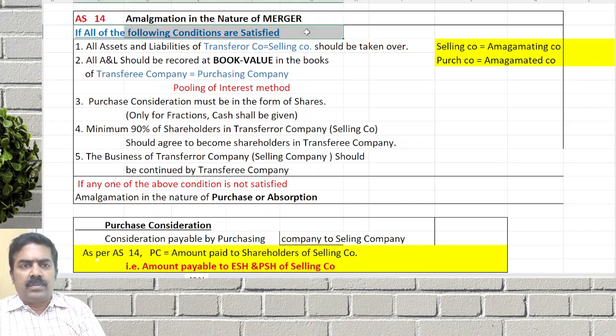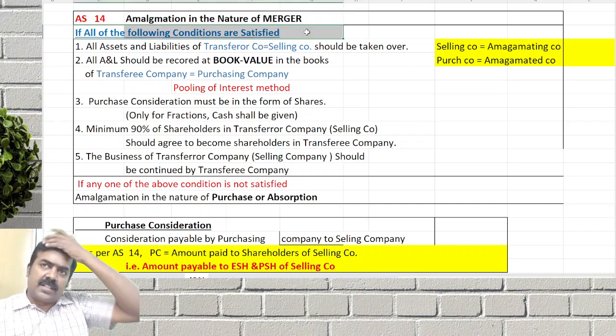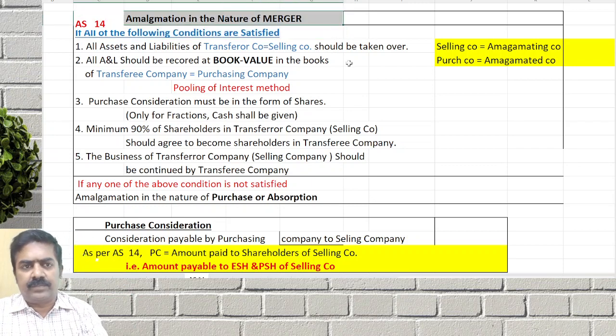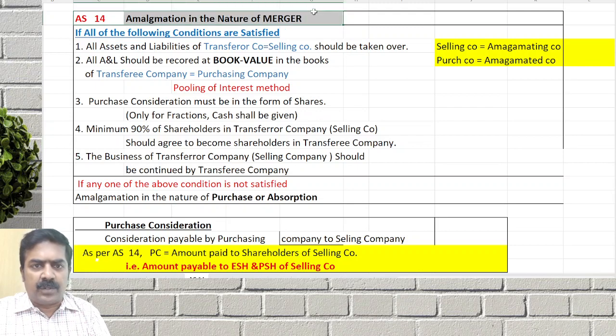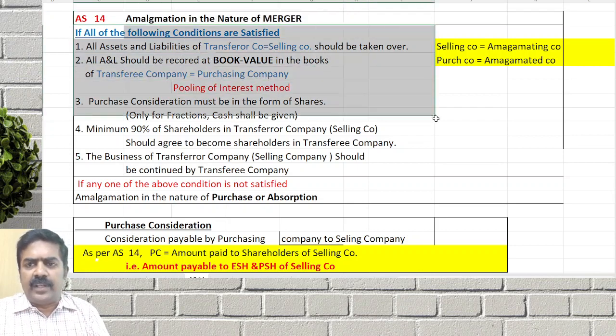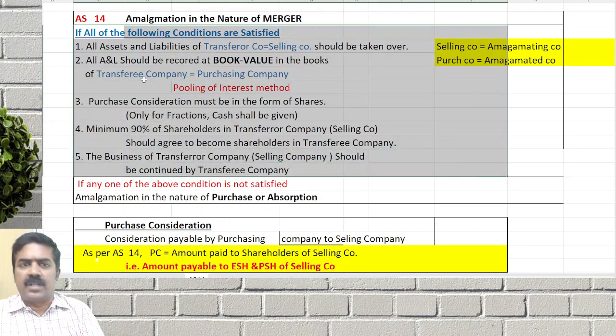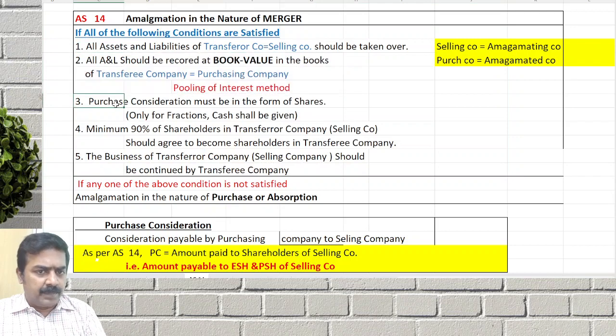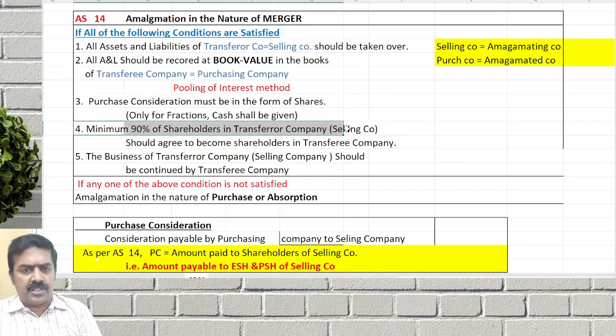So if all the conditions are satisfied, it becomes which one? Amalgamation in the nature of merger, clear. As per Accounting Standard 14, if all the following conditions are satisfied, it becomes a merger. All assets must be taken over, all liabilities should be taken over at book value, and purchase consideration should be in the form of shares. However, you can give the fraction in cash.